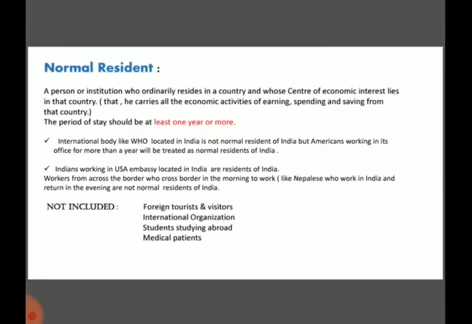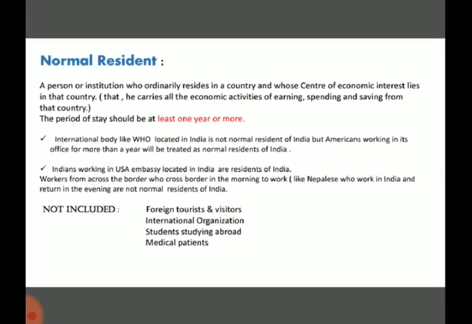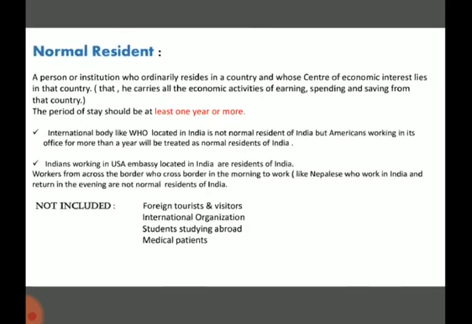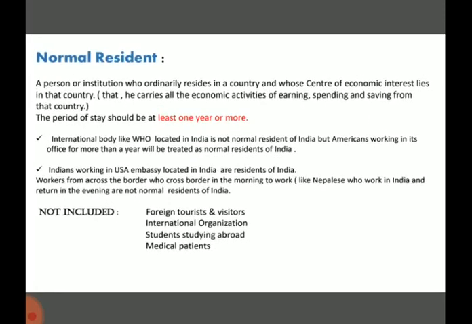Now our next topic is normal resident. These two terms are quite important for numericals. A person or institution who ordinarily resides in a country and whose economic center of interest lies in that country.